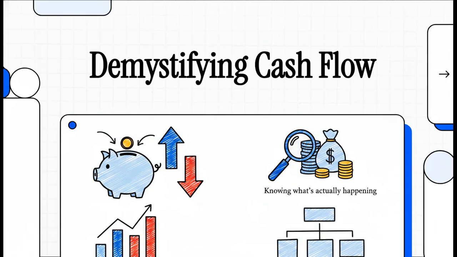Welcome to This Explainer. Okay, we're jumping right in today because we are unpacking the ultimate truth teller of a business's financial health, the cash flow statement. It's a document that's often misunderstood, honestly, sometimes a little feared, but it is absolutely essential for knowing what's actually happening inside a company's bank account.